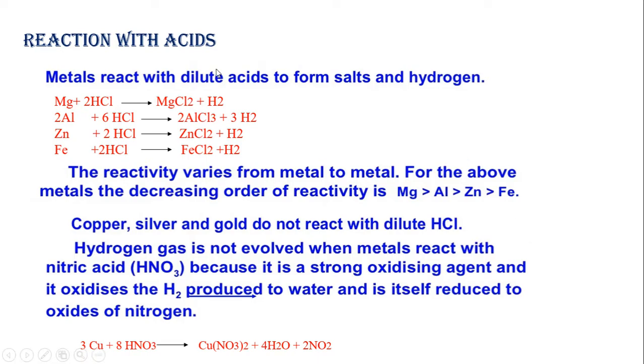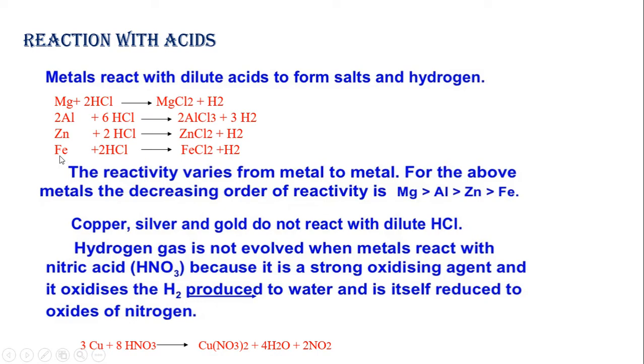Already in chapter 2 we have studied this. So what happens when metal reacts with dilute acids? It forms salt plus hydrogen. These are a few examples. When magnesium reacts with HCl, it forms magnesium chloride plus hydrogen. When aluminium reacts with HCl, it forms aluminium chloride, AlCl3, plus H2. When zinc reacts with HCl, it forms zinc chloride plus H2.